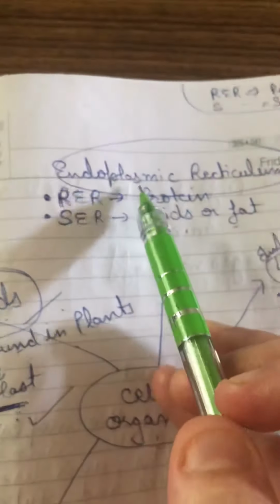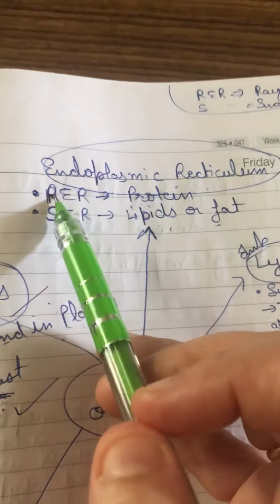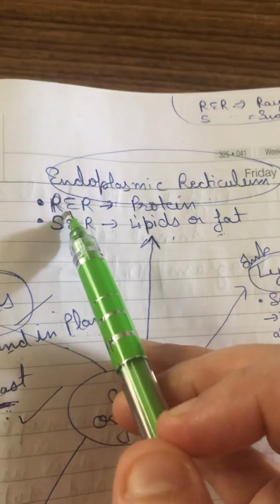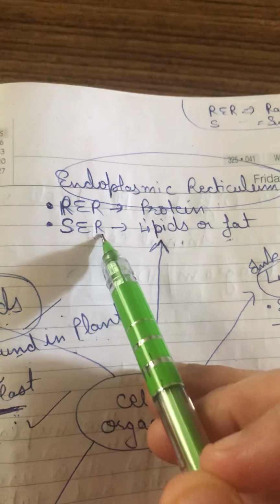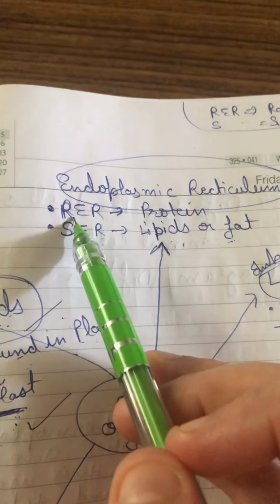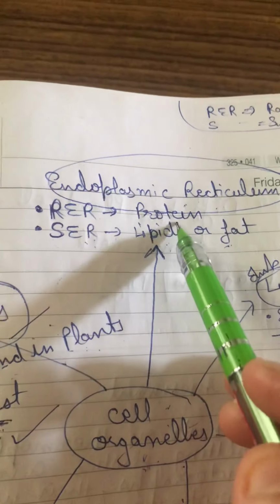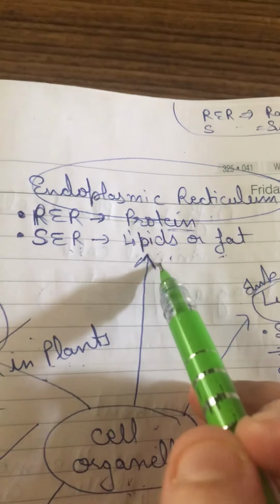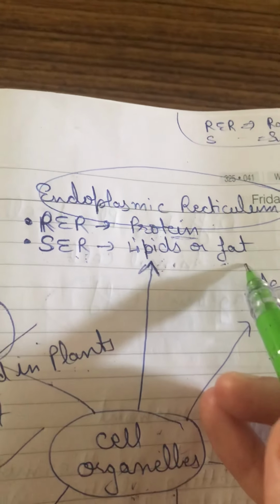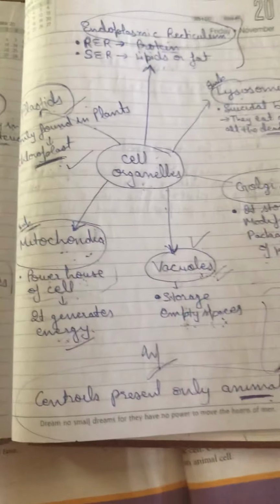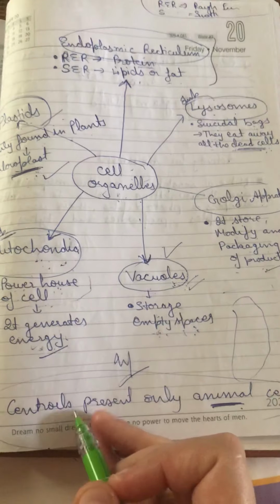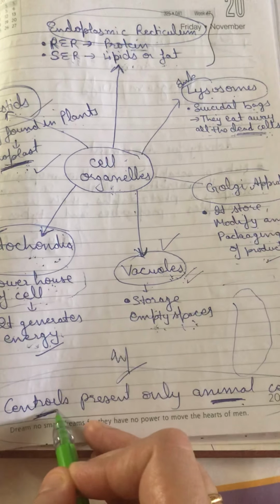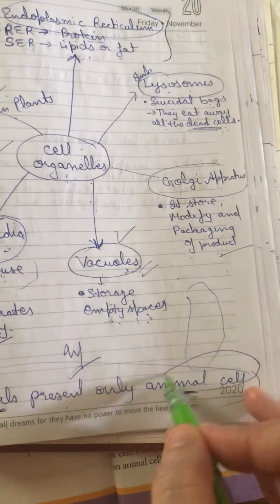Next we have the endoplasmic reticulum. It has two parts, RER and SER. RER means rough endoplasmic reticulum and SER means smooth endoplasmic reticulum. In the rough endoplasmic reticulum, there is protein generation, and in the smooth endoplasmic reticulum, they produce lipids and fats. So it is all about the cell structures. Also there is an important point, the centrioles, or you can say the centrosomes, are present only in animal cells.